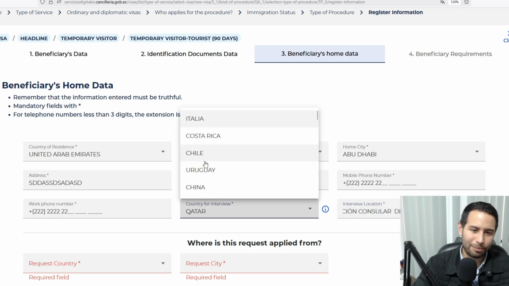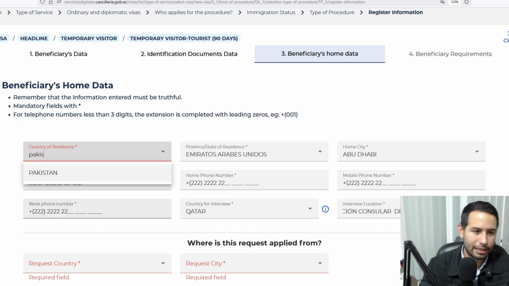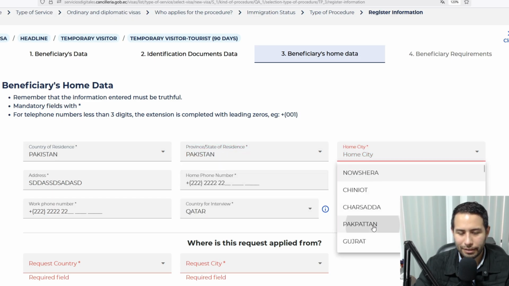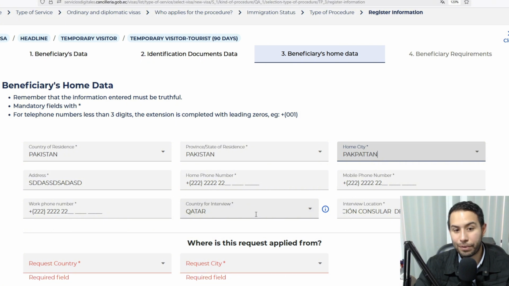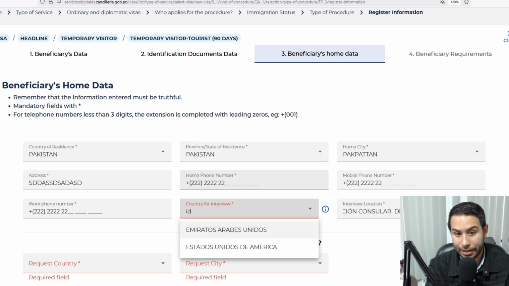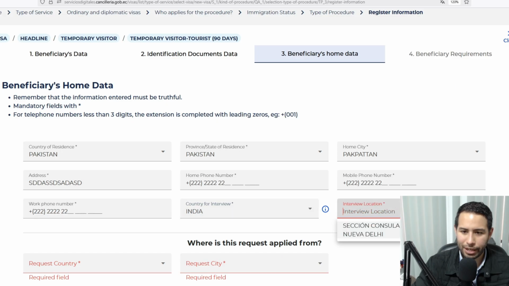But if the person, let's say, is in Pakistan: country of residence Pakistan, province, we choose whatever we find. And in country of interview, Pakistan is not an option because Ecuador does not have a consulate in Pakistan. What's the closest country? India. So you have to choose India. Interview location: consulate section of Ecuador in New Delhi. That's it. There's no other option. Hopefully you don't have to appear for an interview, but if you have to, that's the only option. That depends on your profile and what the analysts here in Ecuador decide.